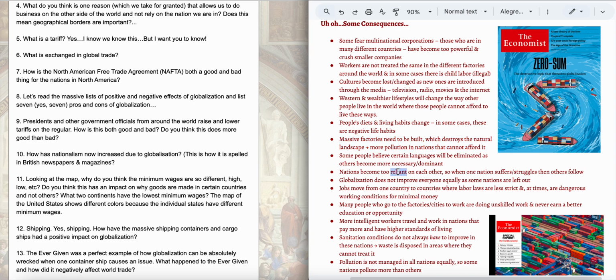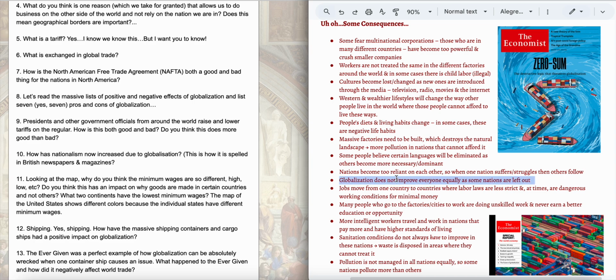Now we also see a big one, that nations are really reliant on each other, in some cases too reliant, because COVID was a perfect example, right? The whole world shut down because of COVID, and every country pretty much relied on every other country. So you had difficulties trading, getting goods. It was a mess.